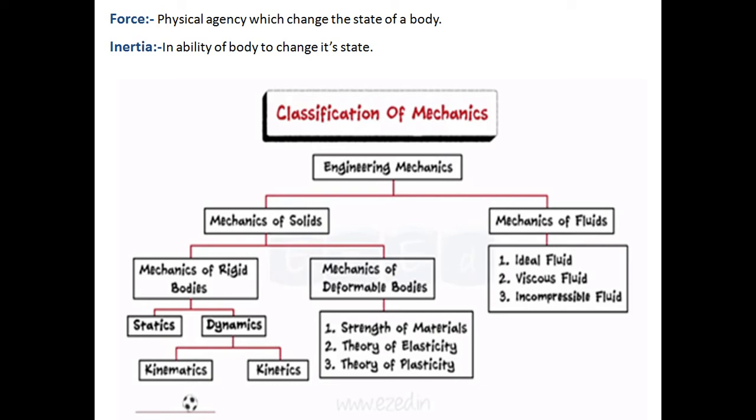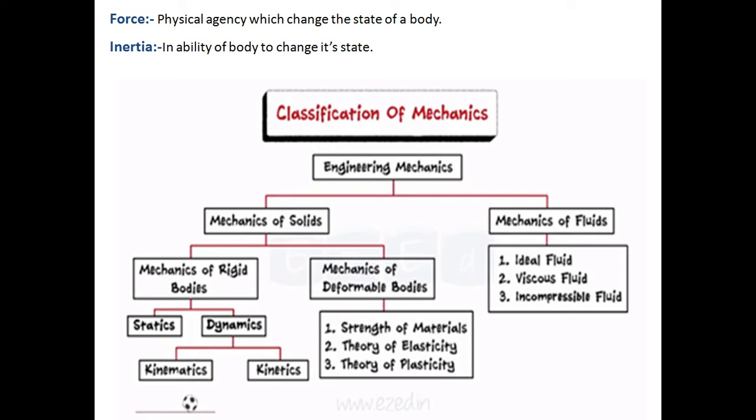So, mechanics of rigid bodies. All of you know what a rigid body is. A body which does not change its shape and size after application of force, or whose particles do not deform or displace after application of force, is called a rigid body. The mechanics of rigid bodies is again divided into two parts: one is statics and the other is dynamics. Dynamics is divided into two parts, kinematics and kinetics.